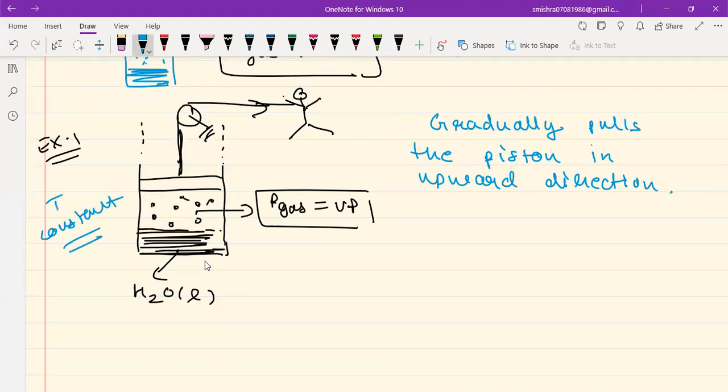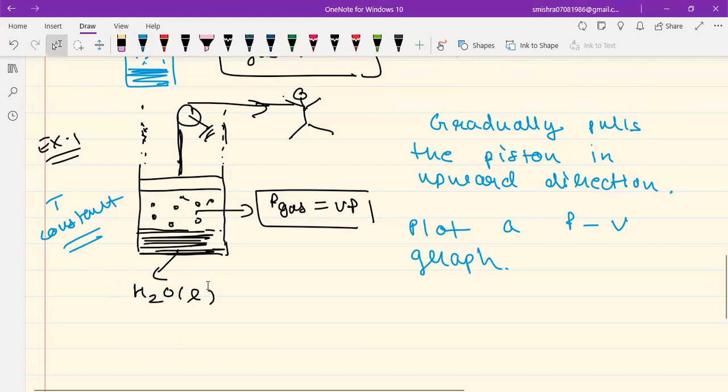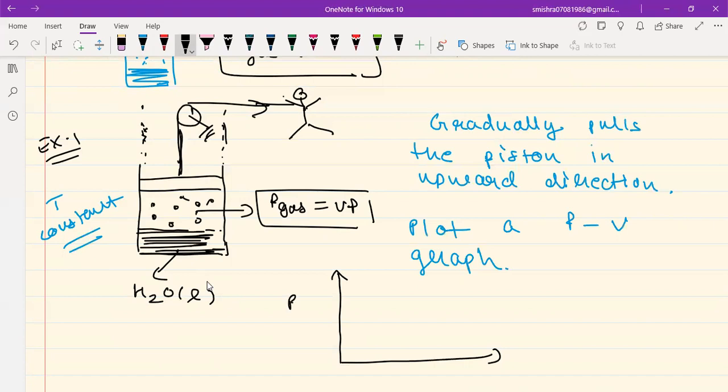And remember, I told you that this container is infinitely long. So this piston can be pulled up to any distance. Okay, so this is infinitely long. Now, what you need to do over here is plot a PV curve. Temperature is constant. You need to plot a PV graph for this process. Okay, so what is going to happen, guys? Let's try to visualize what's going to happen over here. So students, suppose I want to plot a PV graph over here. Let me draw my axis first. So this is P, this is V.